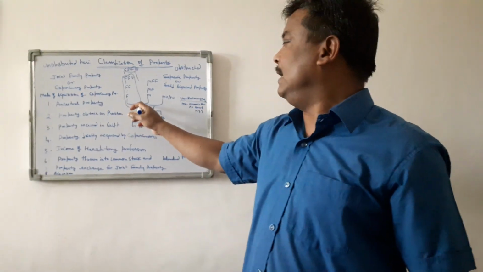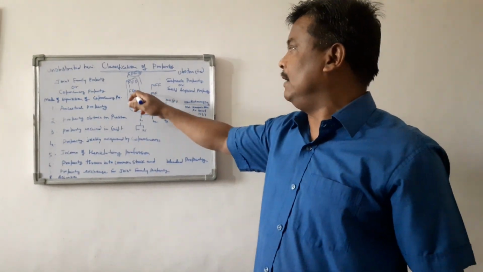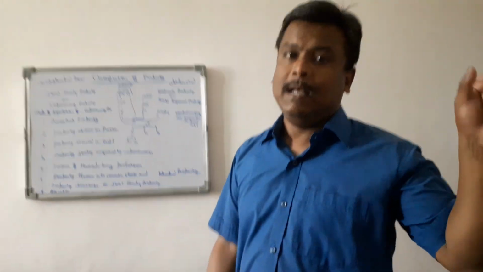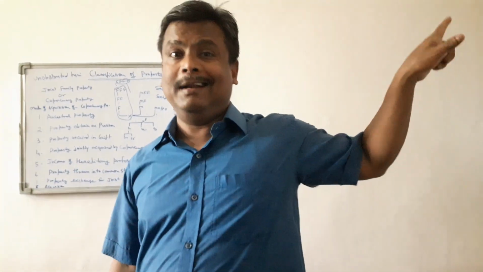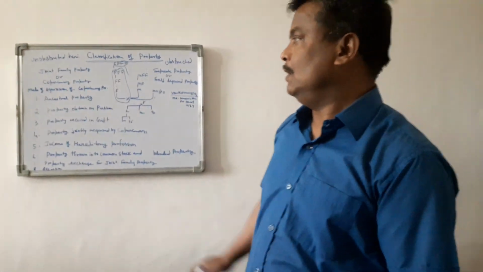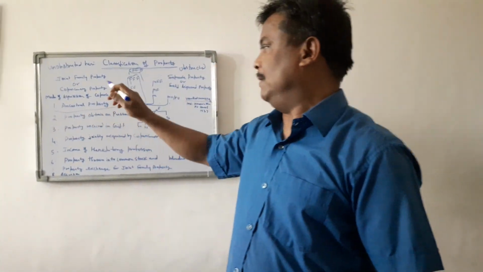Likewise, if a person acquires anything apart from the paternal and maternal side, means if a person acquires anything from his paternal uncle or maternal uncle, that property will be treated as his separate property. So that is ancestral property.